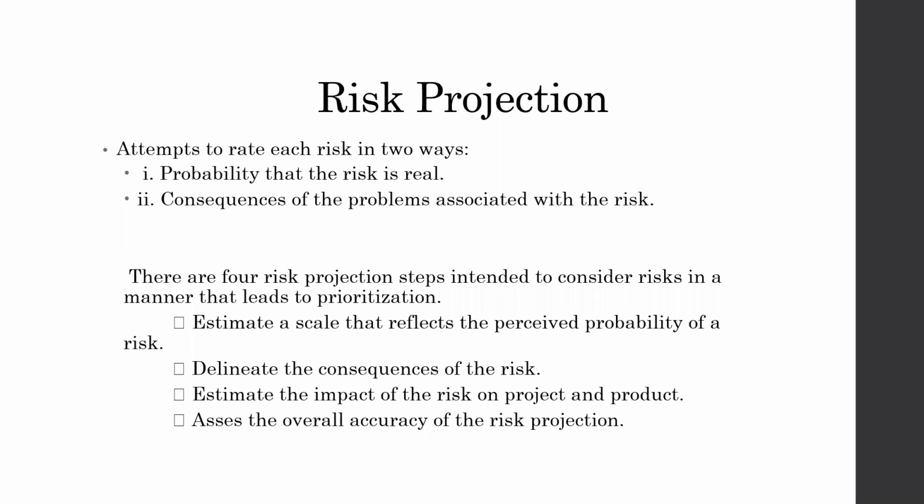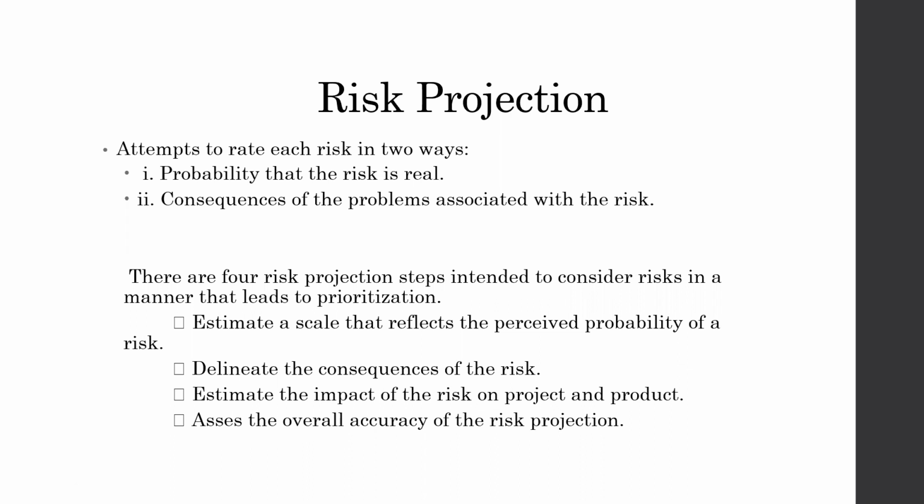So we need to identify and estimate those factors. This is the risk projection. There are two ways by which the risk is going to be rated. First is the probability that the particular risk is real. What does probability mean? We have to give assurance that the risk is going to happen, that this risk is the real one. Second is the consequences of the problem associated with the risk. When the particular risk happens, what are its consequences?